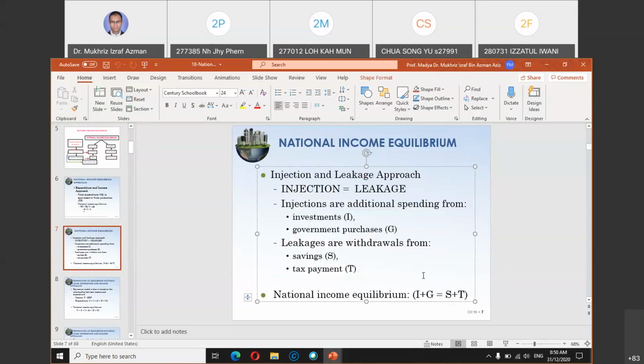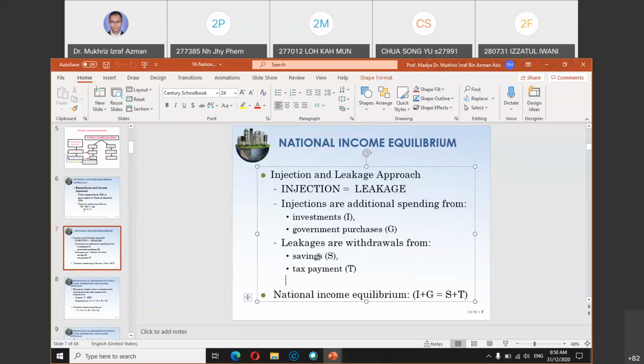In economics, I and G we call injections, because money is going into the economy. Leakages, or withdrawals, refer to saving and tax. Why are these two withdrawals? Because when you pay tax, it goes out from your pocket to the government.